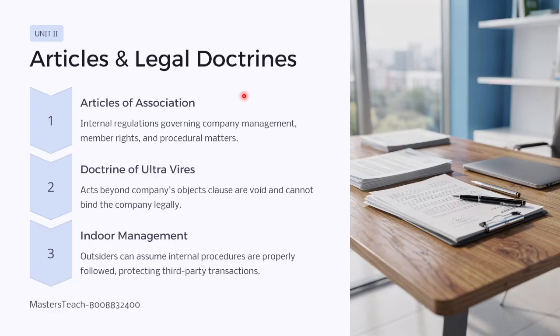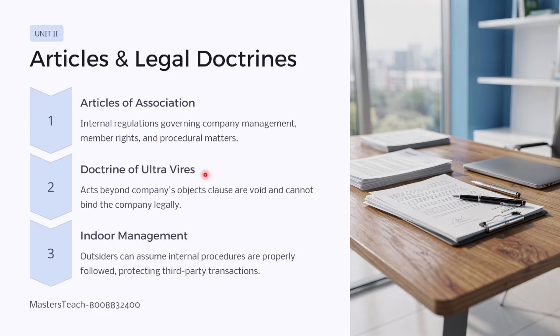Then articles and legal doctrine, which is meant for the internal governing of the company. Articles of association, AOA: simply we can say it internally regulates the governing of the company, management, members' rights and procedural matters.